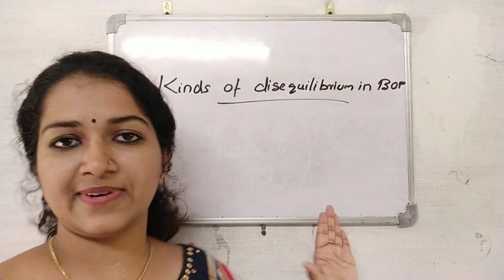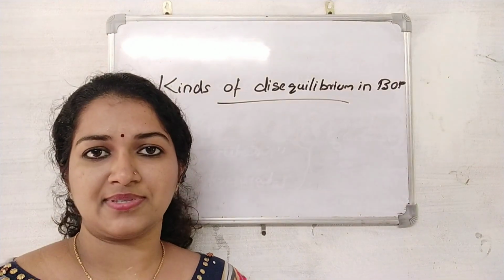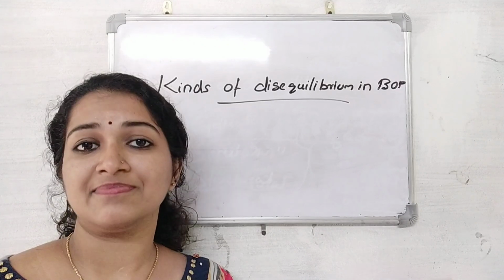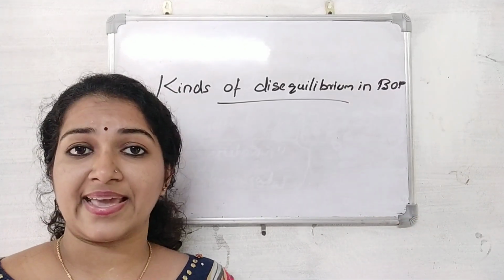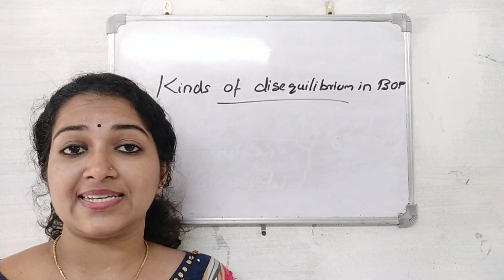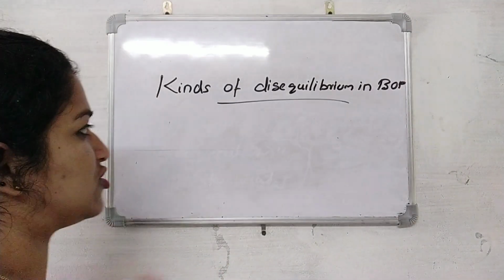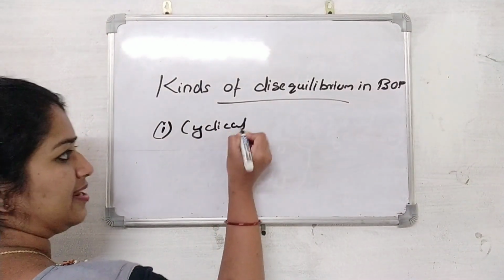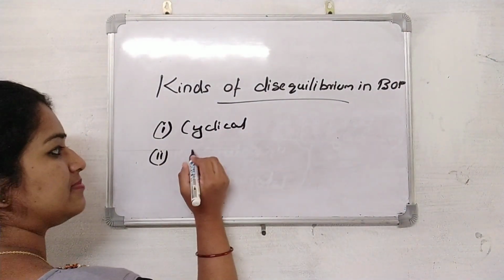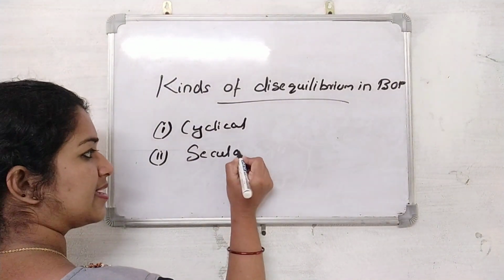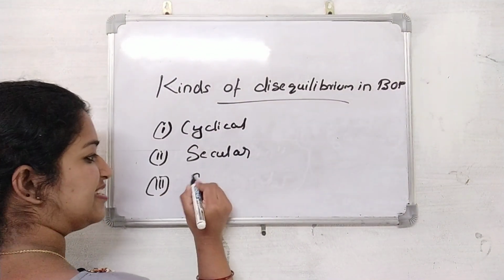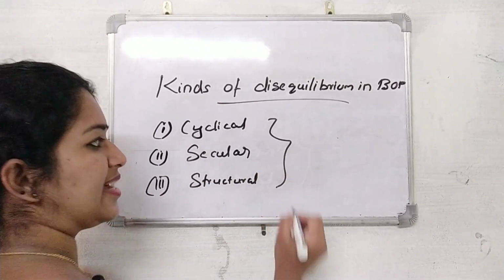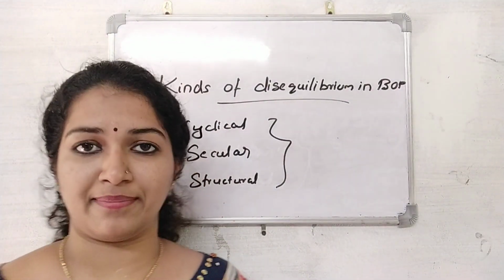Coming to the kinds of disequilibrium, there are mainly three types of disequilibrium in balance of payments. First one is cyclical disequilibrium. Second, secular disequilibrium. Third, structural disequilibrium. So there are only three types of disequilibrium in balance of payments.